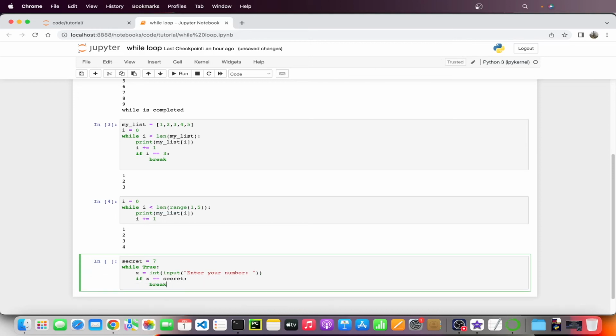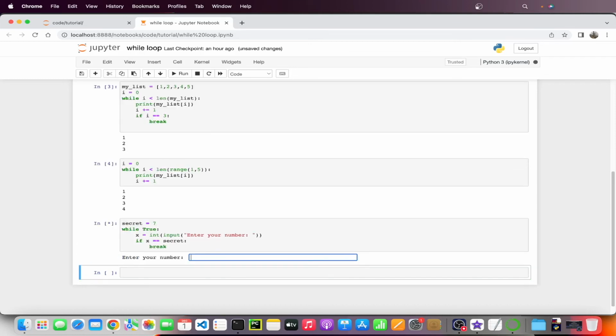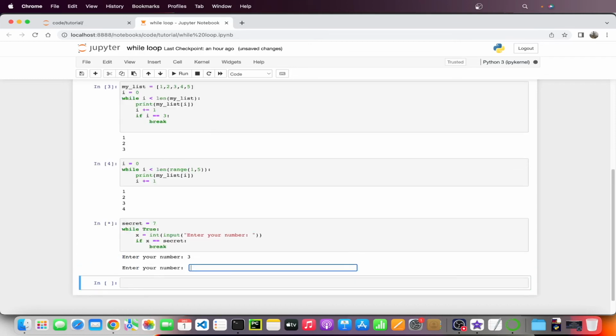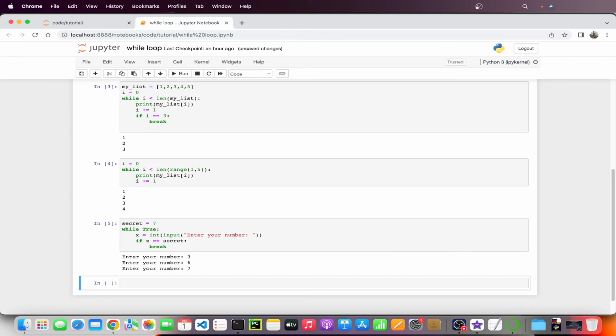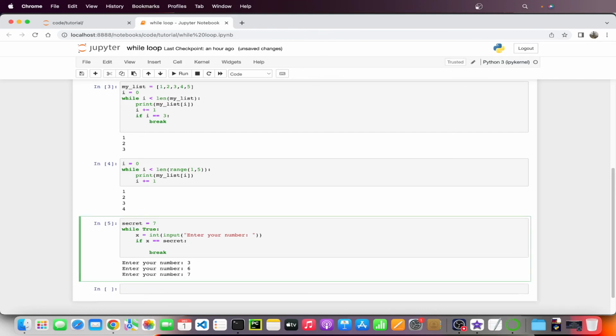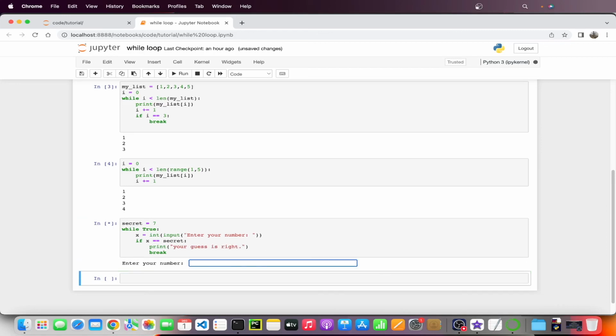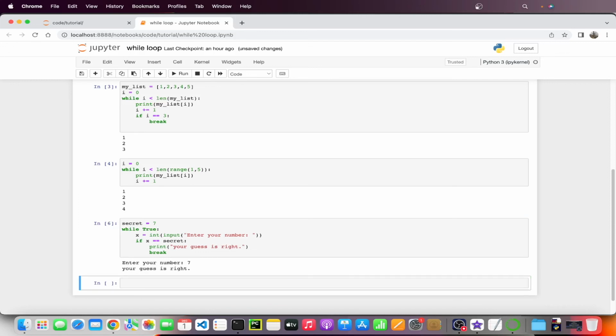Alright, now let's run this code. Let's say I am entering 3, so it will ask again. This time I enter 6, again it will ask, and let's say I enter 7, so it will break. And we can do one more thing, let's say print your guess is right. Alright, now if I run it and if I enter 7, your guess is right. So that is all about the while loop, and thanks for watching.